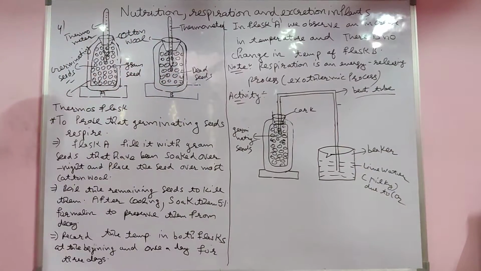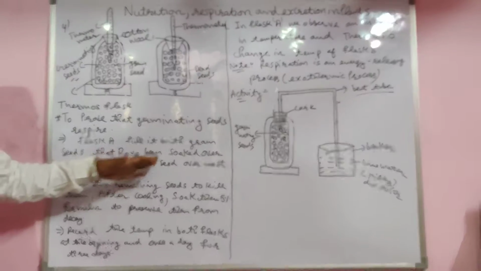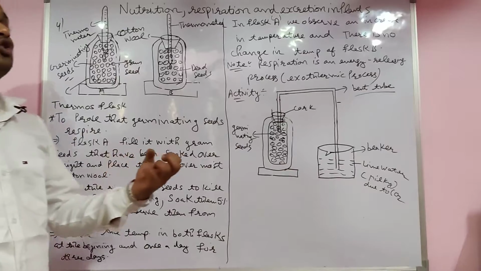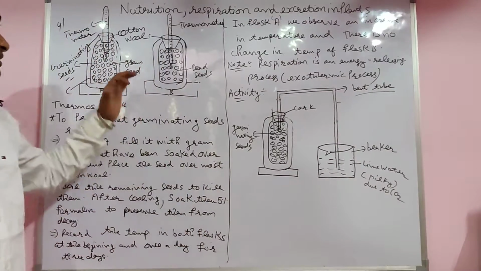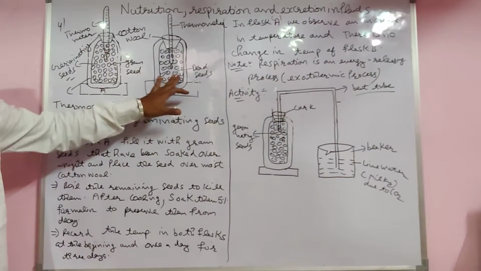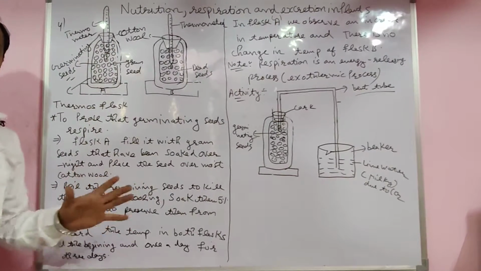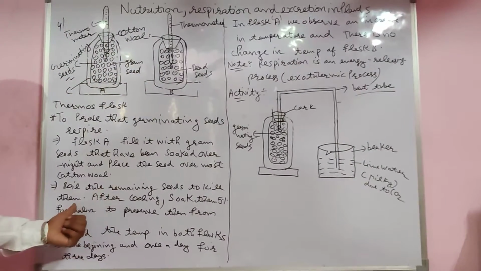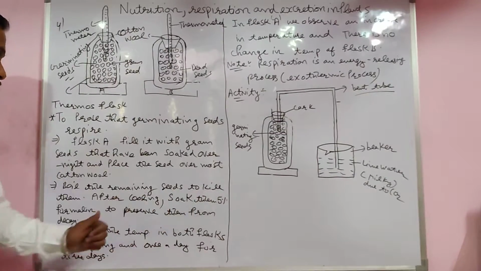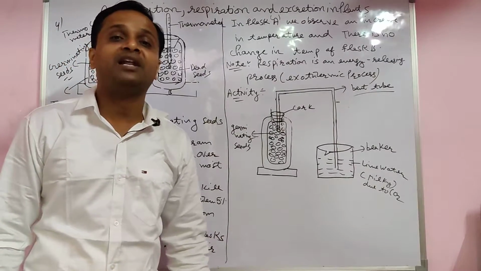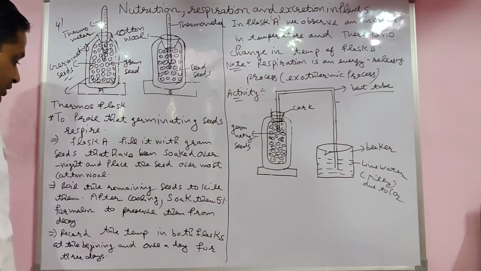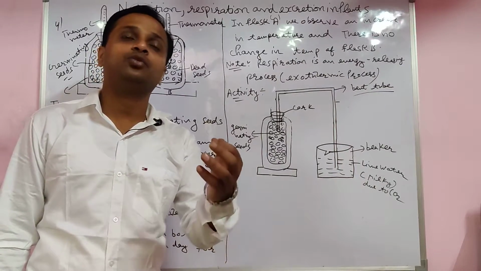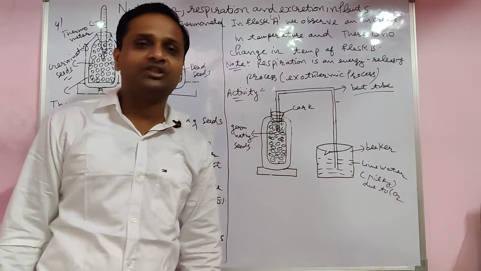Flask A is filled with gram seeds that have been soaked overnight in water. Then put them on moist cotton wool and put them in the flask. For the dead seeds, boil the remaining seeds to kill them. After cooling, soak them in 5% formalin solution, to preserve them from decay. You kill them but they must not decay, so you require the 5% formalin solution, students.